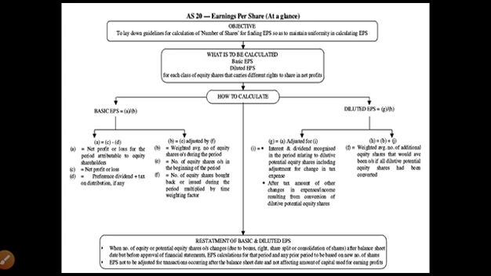Basic earning per share should be calculated by dividing the net profit or loss for the period by the number of equity shares. So we will get the basic earning per share. Now, in arriving at the earnings for equity shareholders, the preference dividend for that period and the taxes have to be excluded. It means out of the total profit, whenever the company earns a profit, the company has to deduct the taxes.